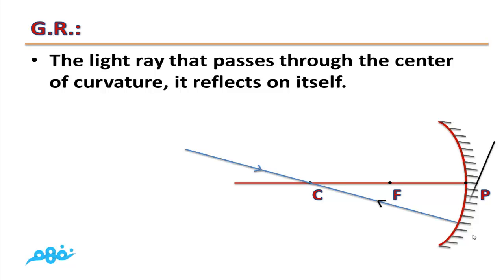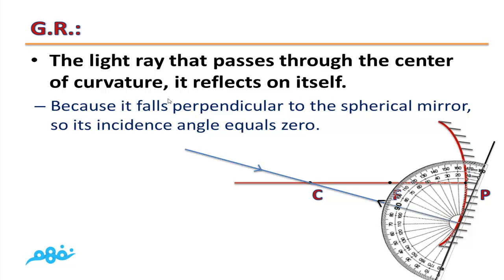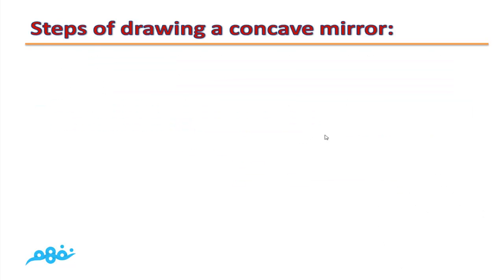If we use the protractor after drawing the tangent, we will see that this ray makes an angle of 90 degrees with the tangent at the point of incidence. So this light ray will reflect on itself because it falls perpendicular to the spherical mirror. So its angle of incidence equals the angle of reflection, which equals 0. Steps of drawing a concave mirror.